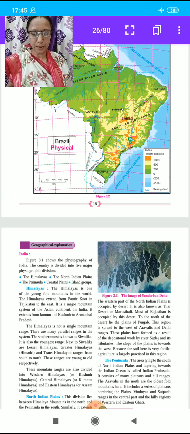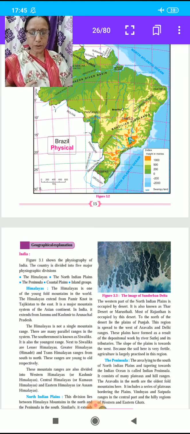These plains have formed as a result of depositional work by river Satluj and its tributaries. The slope of the plains is towards the west. The soil here is very fertile, so agriculture is largely practiced in this region. In which region? North Indian plains.